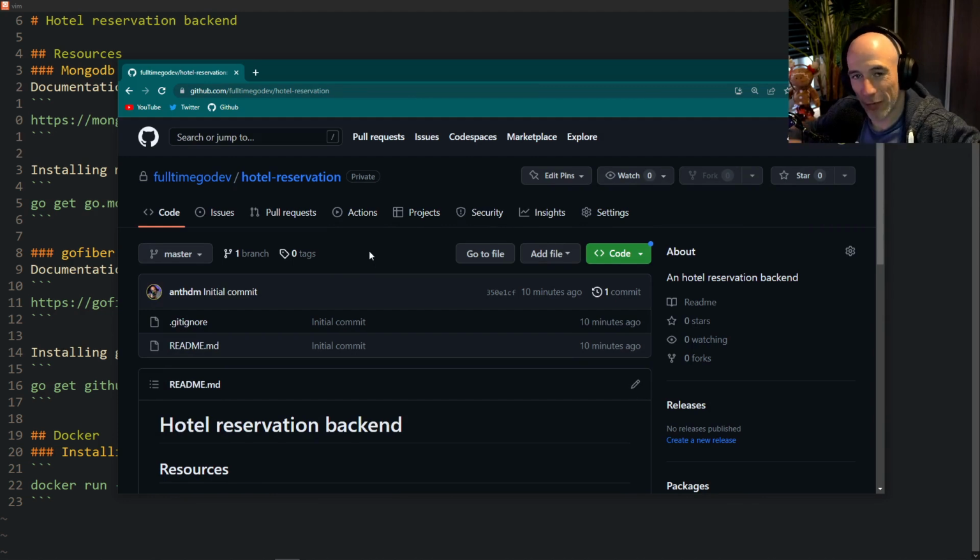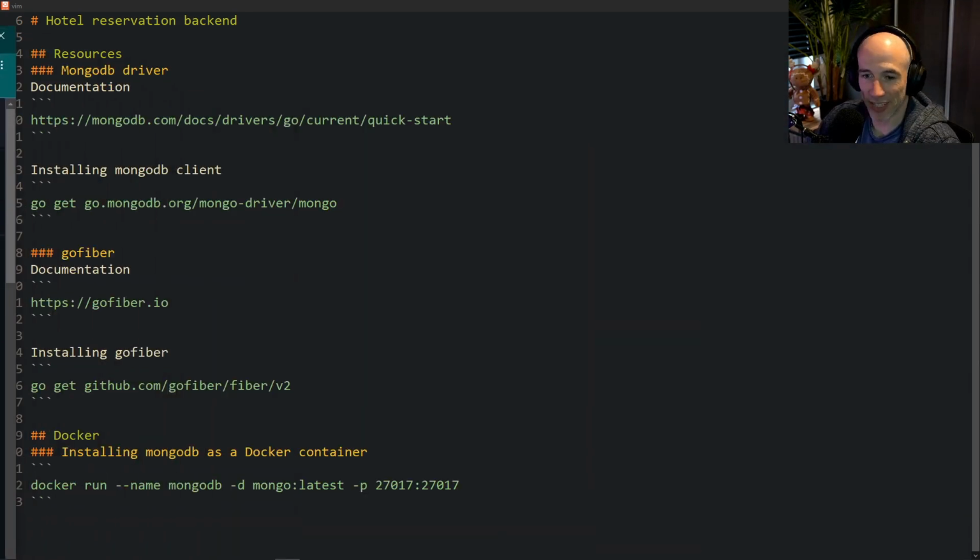Each video, each lesson of the hotel reservation, and for the microservices also, is going to be on this organization, and I'm going to tag each lesson with a specific tag. So maybe we are already at the end and people are coming in, so you can check out that specific tag and follow along as if it was that video. Isn't that amazing? Yes, so that's that, right.